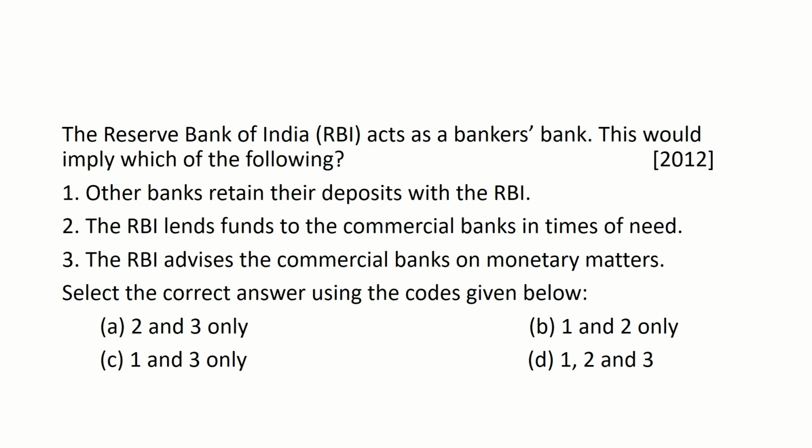In simple terms, a banker's bank acts as a bank for other banks. The three statements come under the banking services provided by the RBI to the other banks. And here the right answer is option D, 1, 2, and 3. Moving to the next question: